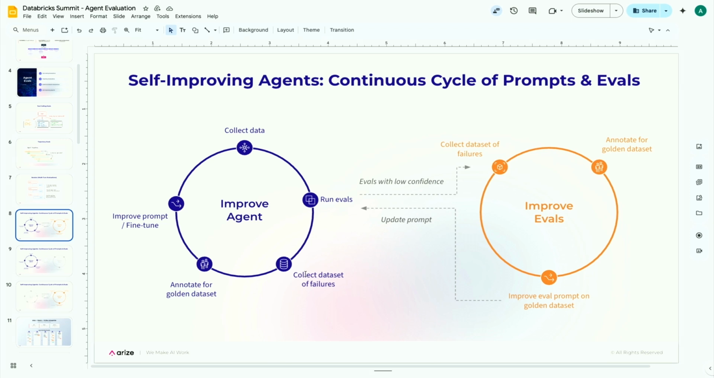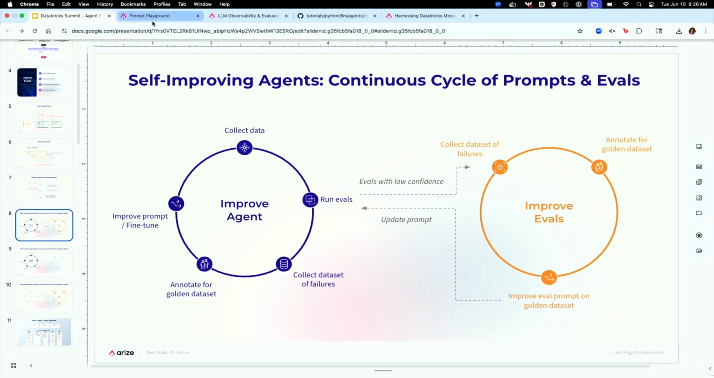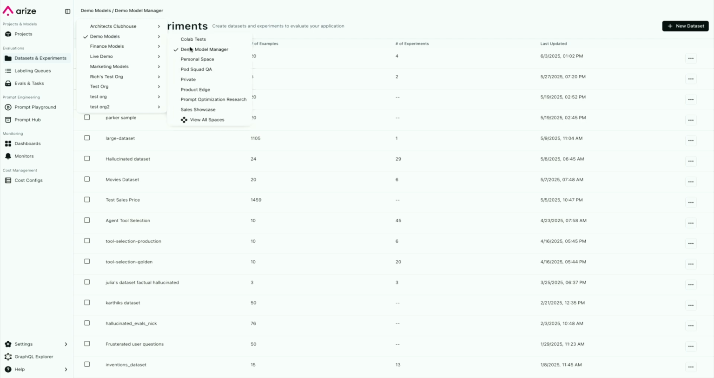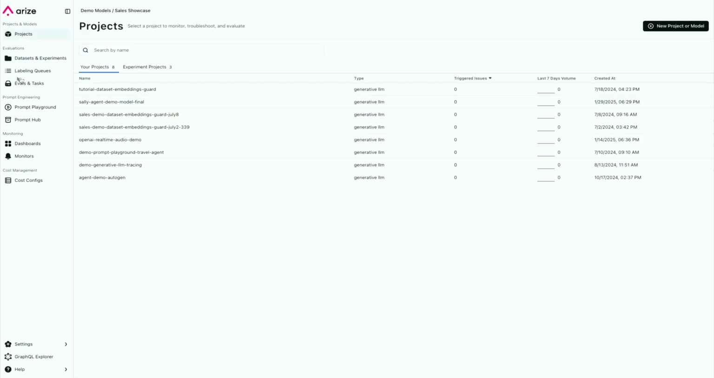Teams typically will then go in and annotate these data sets. So you end up creating almost like a human label on top of your data set. What would the right response have actually been? And then once you have that annotated data set, you can actually use that to then go run experiments in our product. And so in this case, I'll just go to the Copilot use case to show you guys what that looks like for our workflow.